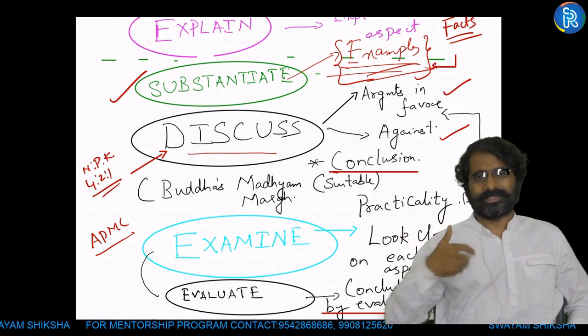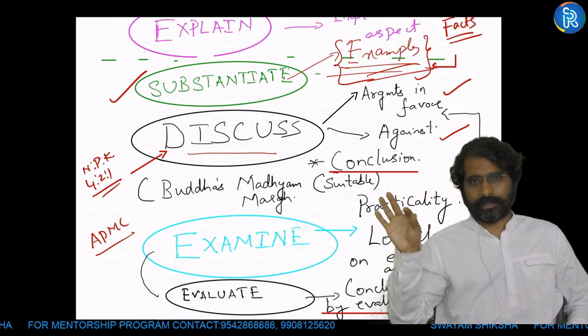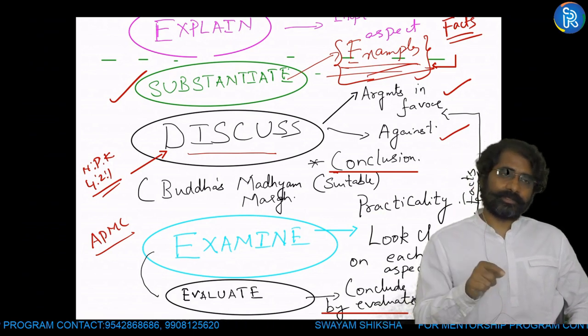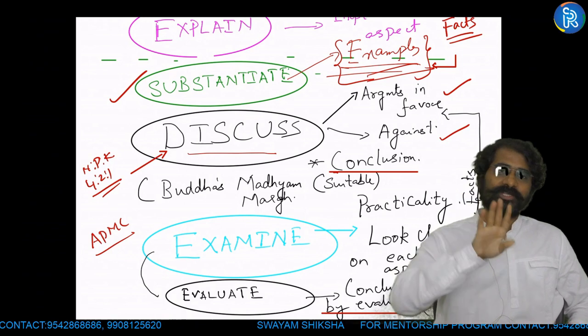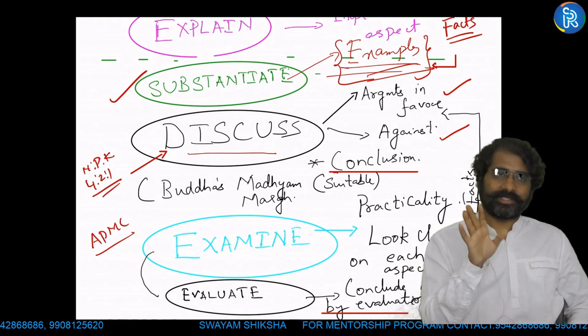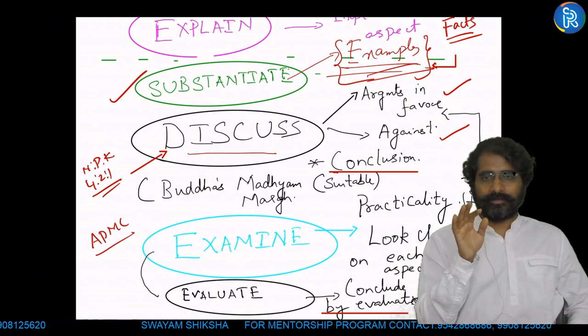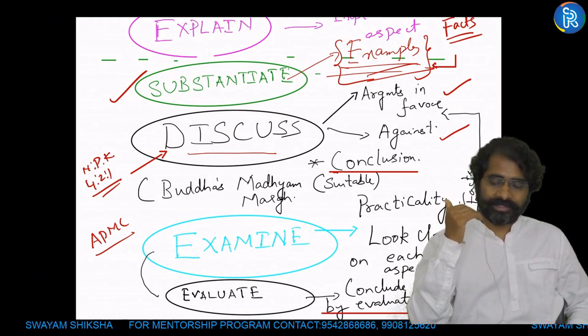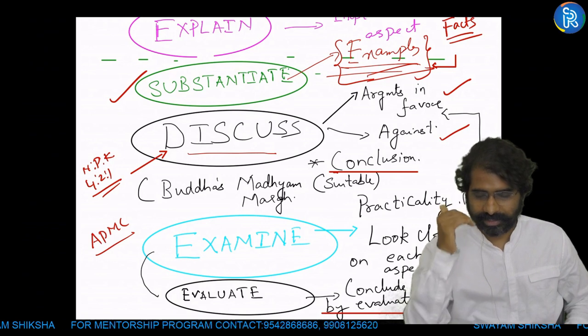Examine. Examine means you have to closely look at each aspect with respect to implementation of GST. After implementation of GST, what is the impact, with respect to the central government, with respect to the state government? You have to closely observe each and every aspect.